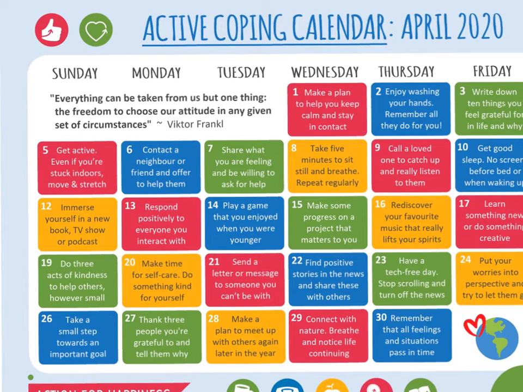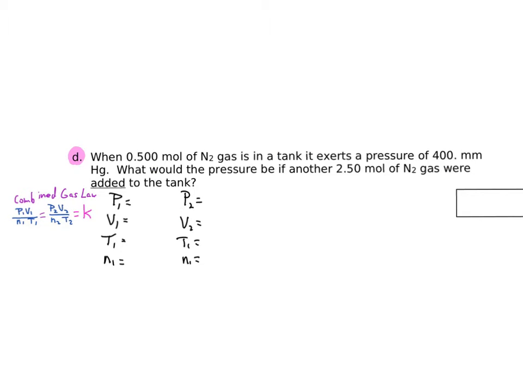So here we go. This first problem is from the Unit 7 problem set, number 8, letter D, and you'll notice that I have the combined gas law already written out, and then I'm just showing you a little different way that you could solve these things. In the past, I determined which of the numbers were pressure, volume, temperature, moles. I'm still going to do that, but now I've listed out the pressure, volume, temperature, and moles, and I'll fill them in that way, and that will help me figure out what to do with my equation.